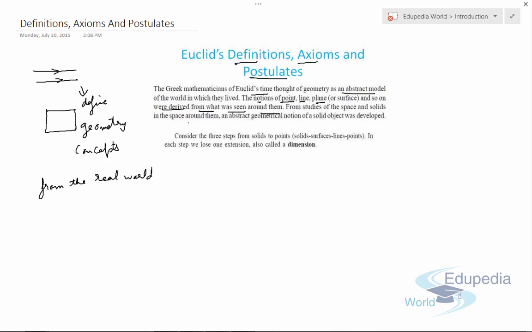Now, from the studies of the space and solids in the space around them, like the rocks or any buildings we see, these are all solids, and have an abstract model which we'll describe in this chapter only. Now, let me clarify how we can define the things. Consider three steps from solids to points. Suppose we have a solid like this.